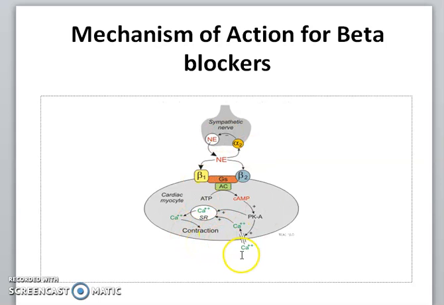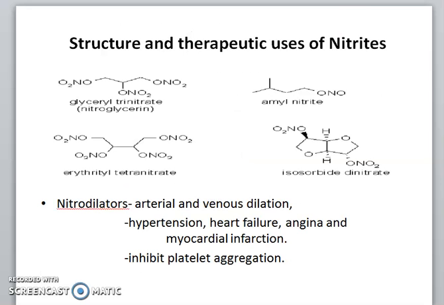This is the normal mechanism, but these are beta blockers. Beta blockers will block these receptors, so there is no adenylate cyclase activation and no cyclic AMP formation. As there is no cyclic AMP formation, there is no activation of protein kinase enzymes, so there will be no muscle contraction due to inhibition of release of calcium. In this way, the ultimate aim is vasodilation and muscle relaxation.